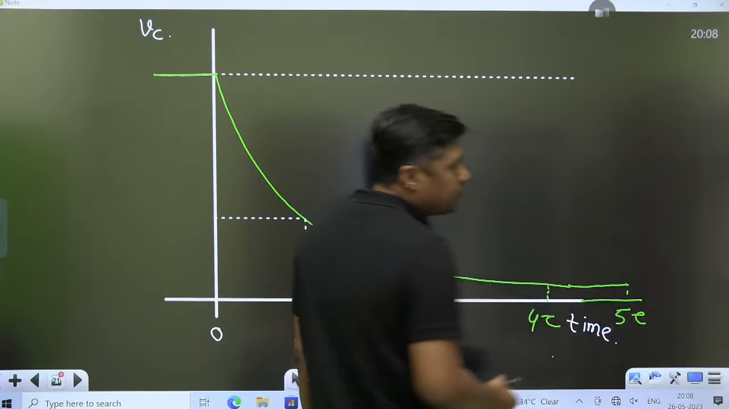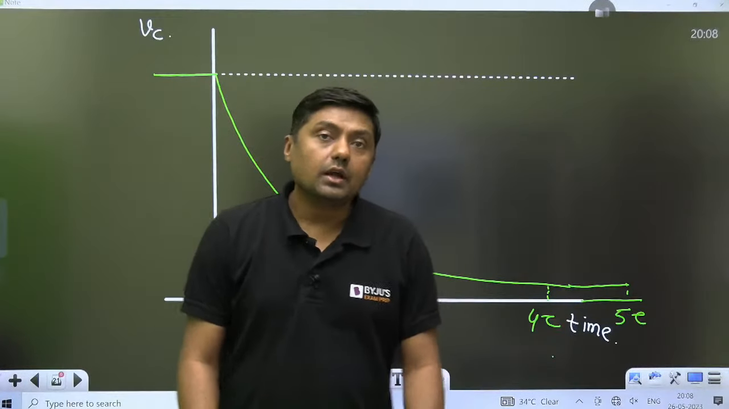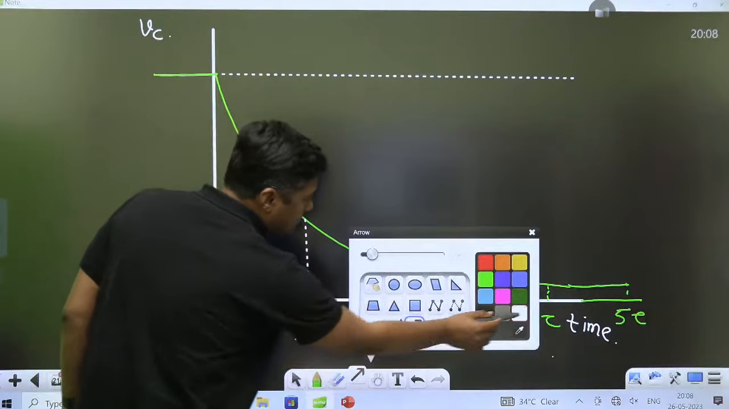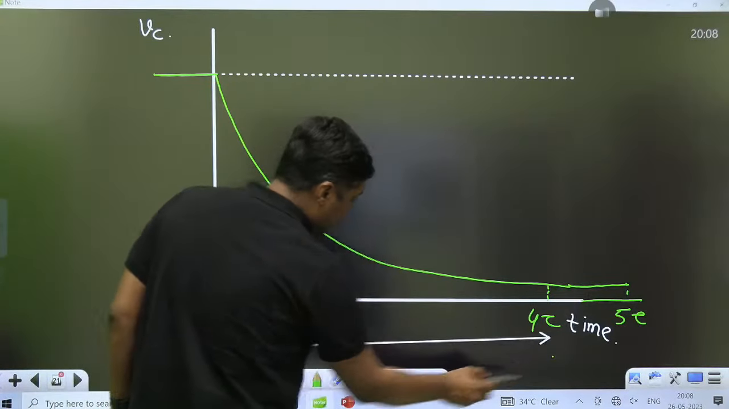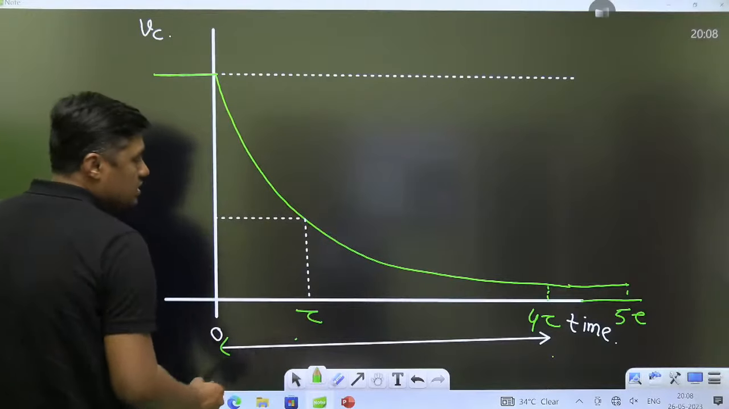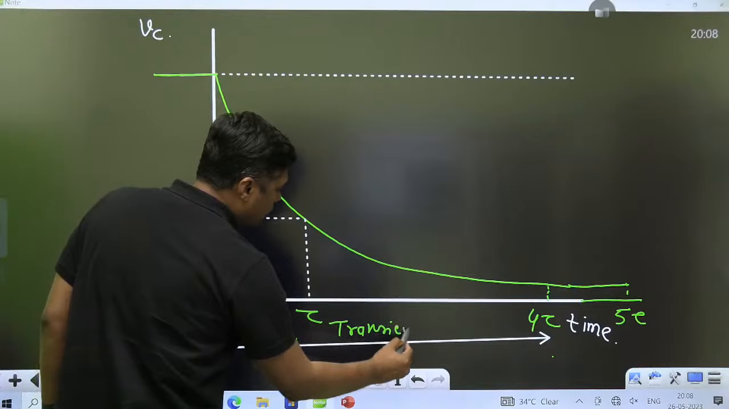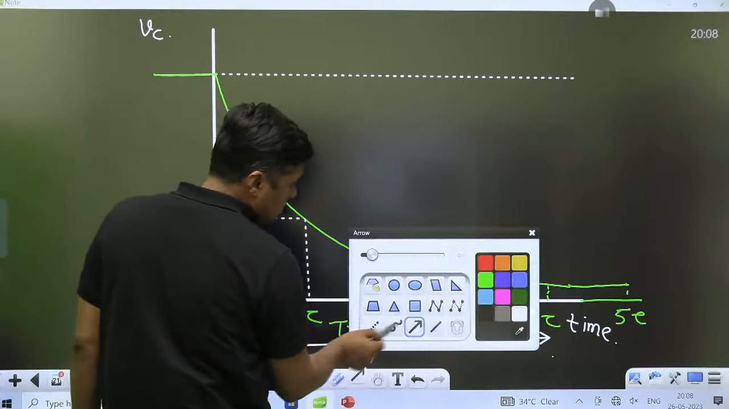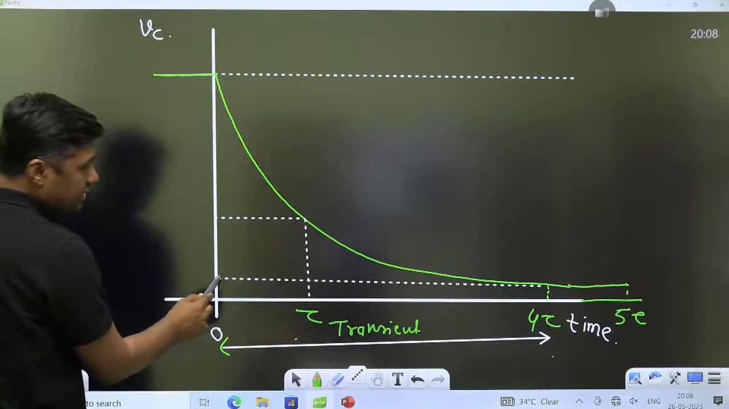And it will discharge up to what? Less than 1%. Less than 1%. And that time is called what? Transient. That time is called transient. And after that, the circuit enters into steady state. This is called transient. On the basis of 4 time constants, and that is what? 2% error. Because there is 2% of the initial value.